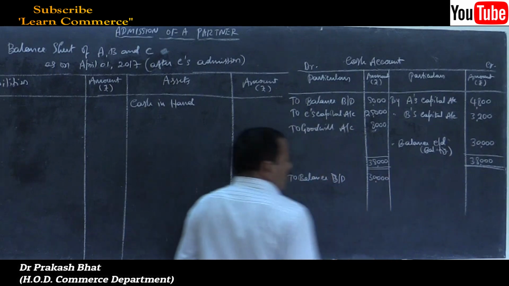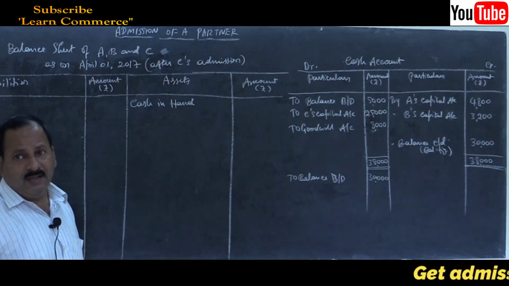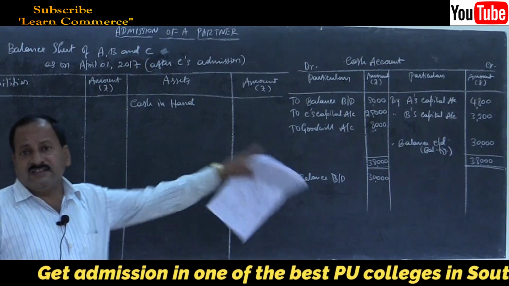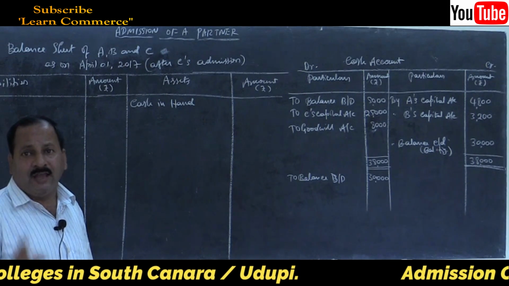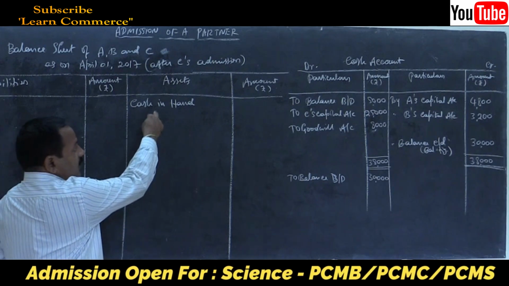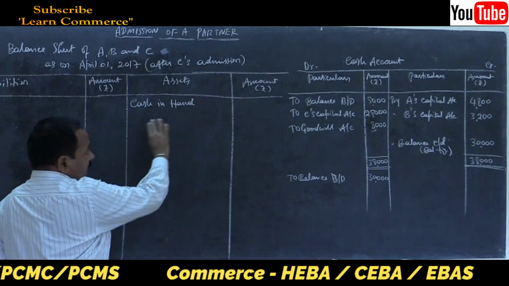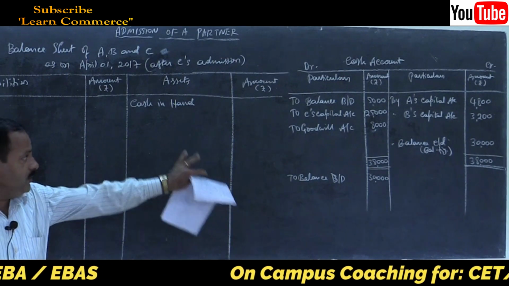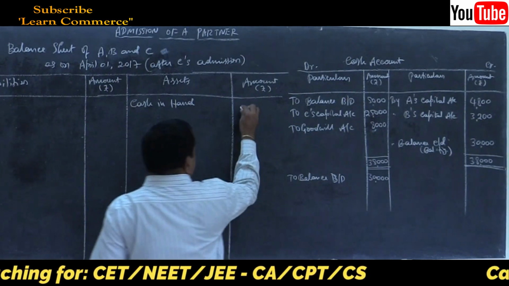So your cash account is showing a debit balance of rupees 30,000. Whenever any account shows debit balance, it must appear on the asset side of the balance sheet. I told you very clearly, all assets show debit balance and all liabilities show credit balance. So it must be written here, cash in hand. As you have prepared cash account, no need to write any breakup. Straight away, write the final balance of cash, 30,000.